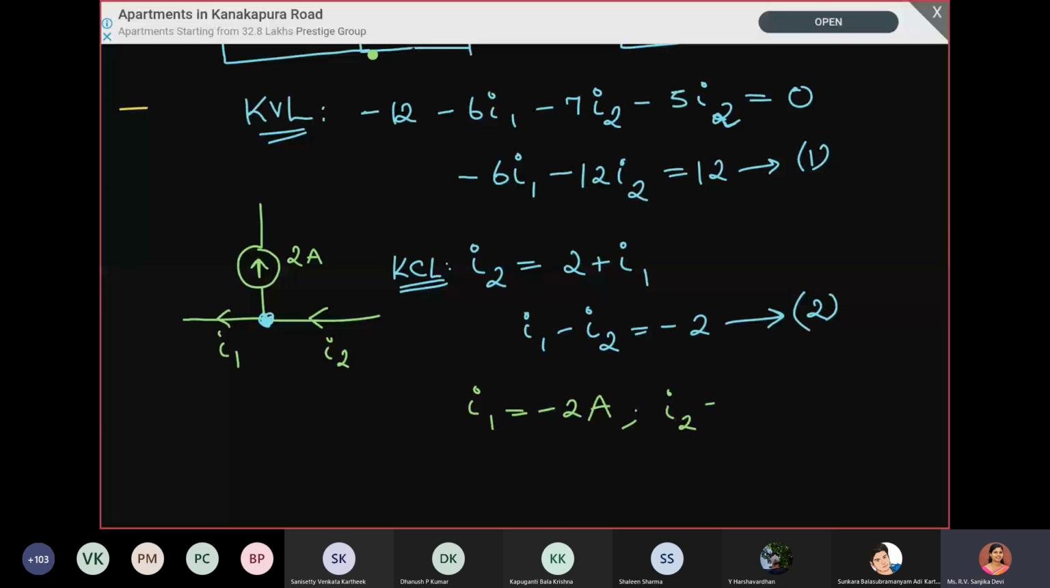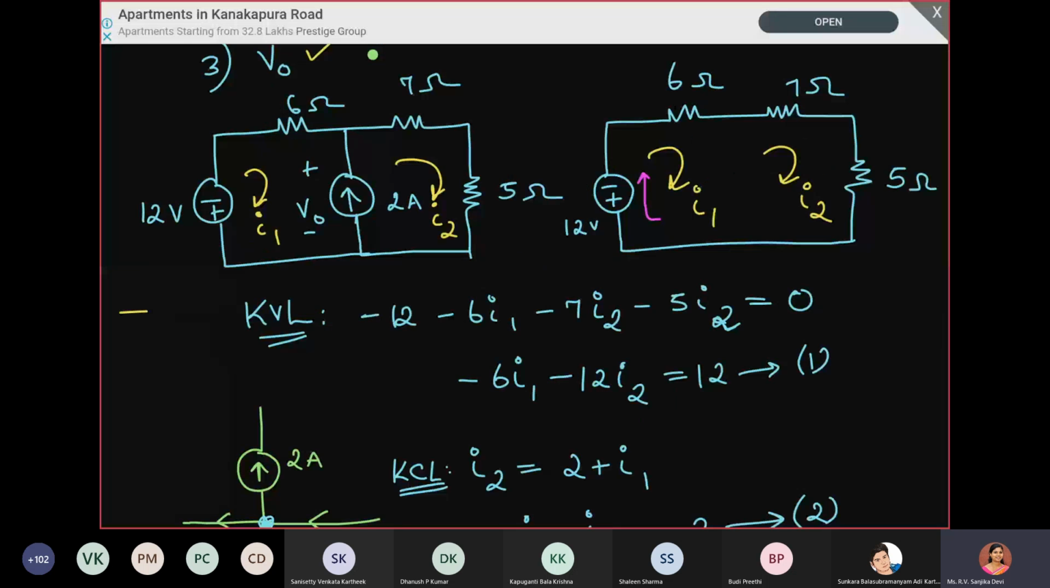What we have to do is, if you just see the circuit. I think there is a time delay between what I am showing on my screen and what is appearing. If there is a delay, I will just wait. Okay, I think it has come now.